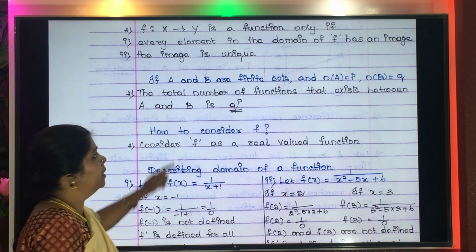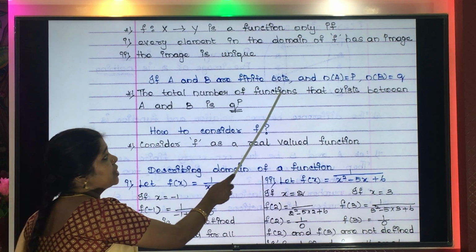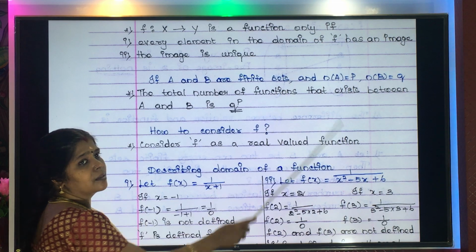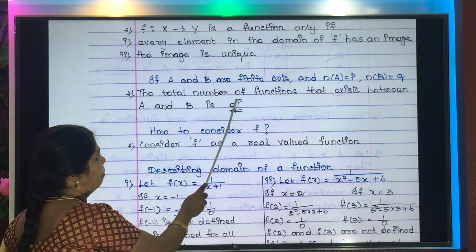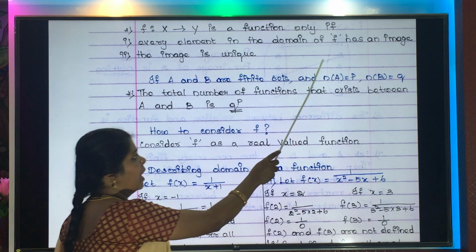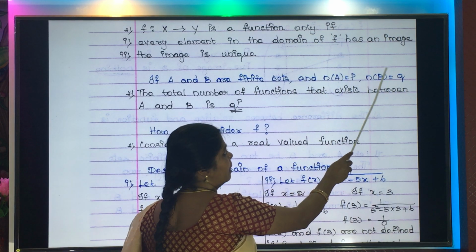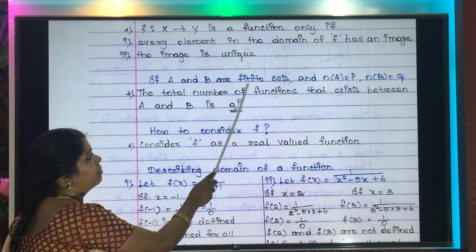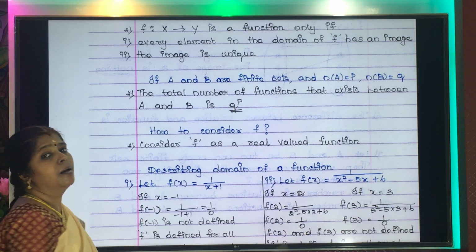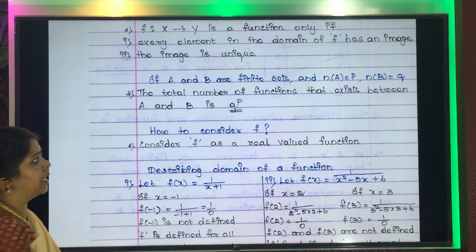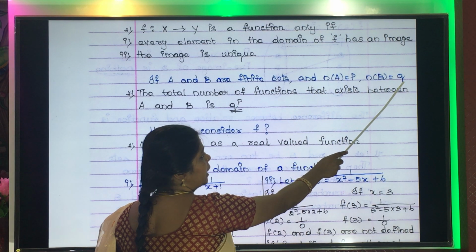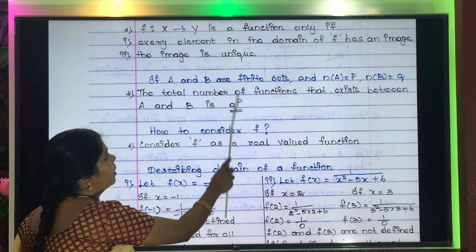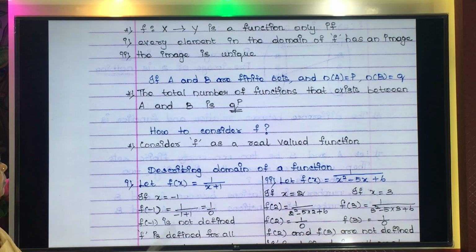But here, the total number of functions is given by Q power P. So when you have P elements in set A and Q elements in set B, how many functions can you have? You will have Q power P functions.